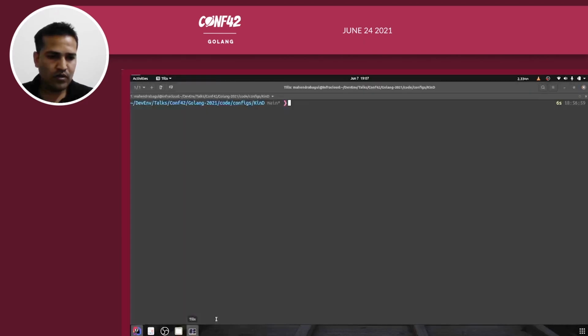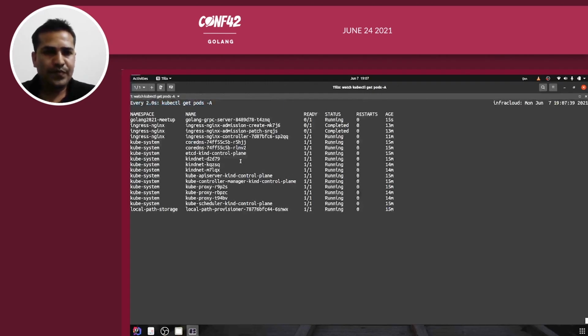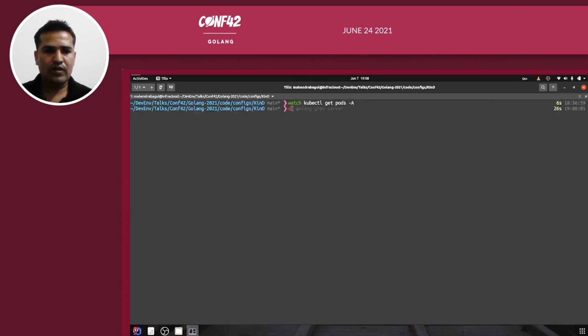And let us now move back to the terminal window and watch kubectl get pods -A. So here you can see a golang-2021-meetup namespace was created and a new server, a new pod, is running, right? And it's not in the ready state yet. As this is a new cluster and I had removed all my images on my local, it will try to pull an image from Docker Hub itself. Yeah, so it's in the ready state now. So our Golang server is up and running inside a Kubernetes cluster.